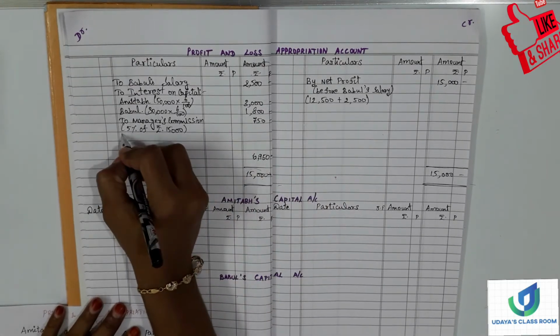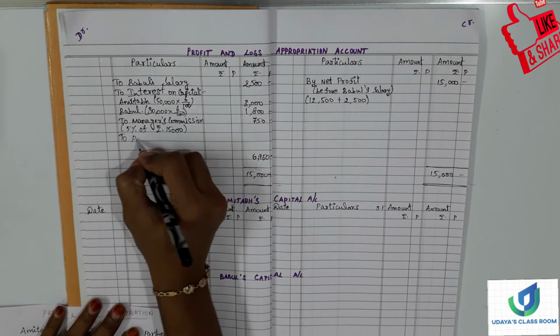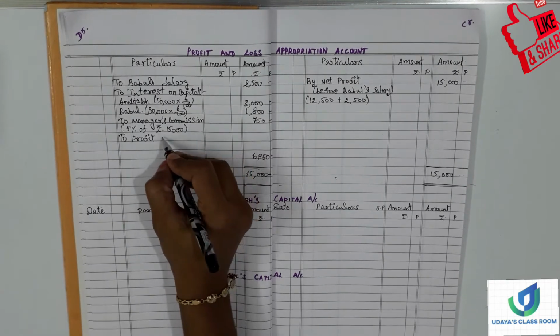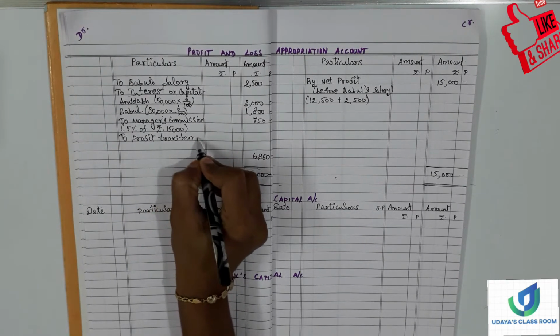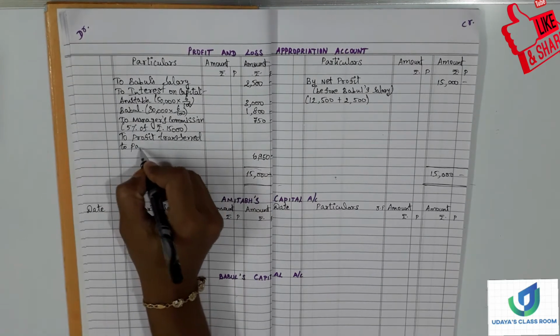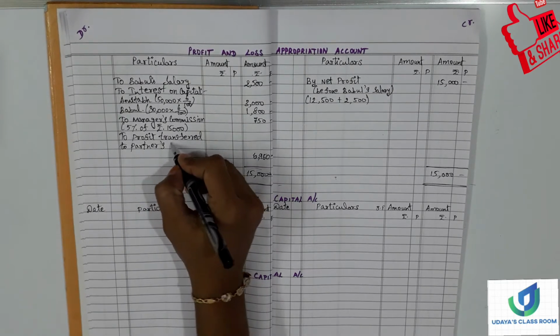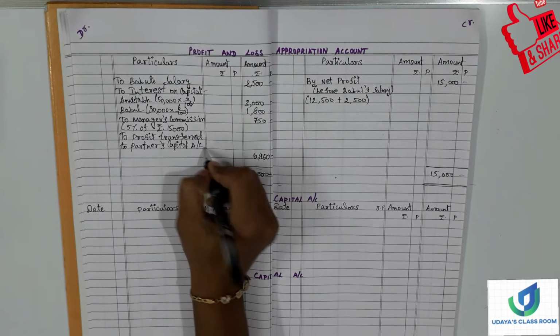Now let's write: to profit transferred to partners' capital account.